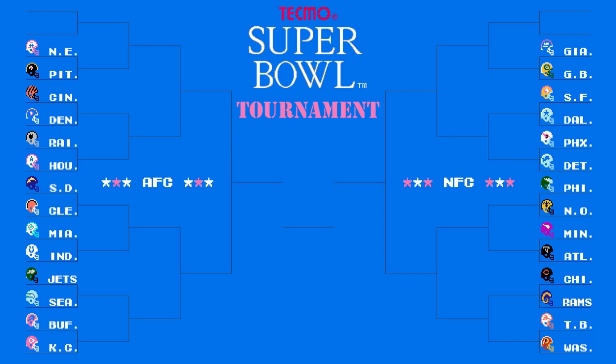I double checked the list to make sure that we didn't have two teams from the same division, although there was one, I think, that slipped by me. The divisions were different back then, so you may not even recognize which one it is. But in fact, Miami and Indianapolis were in the same division at the time, so that is a division matchup from back then. But all the other games, as best I can tell, I double checked, and there are no division matchups that take place in the first round.